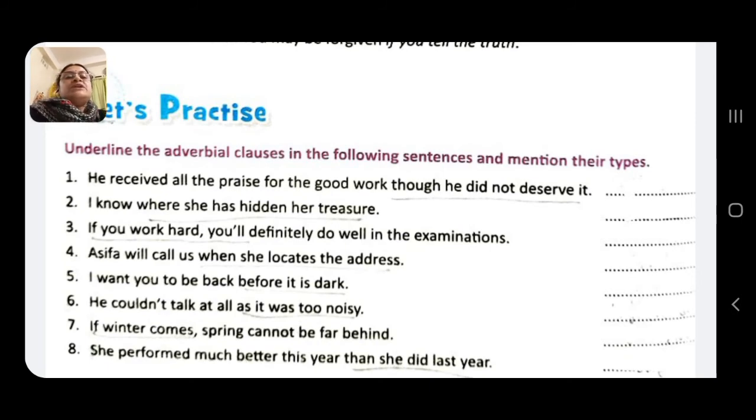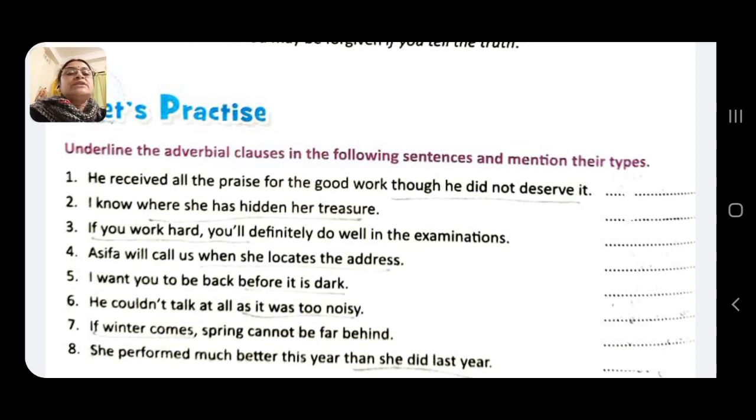Now see, I know where she has hidden her treasure. I know, this is the principal clause. Where she has hidden her treasure, this is a subordinate adverbial clause. What type of adverbial clause? Saying about place. So this is a subordinate adverbial clause of place. If you work hard, you will definitely do well in the examinations. So you will definitely do well in the examinations is the principal clause. And what is here? If you work hard, this is the condition part, and this is the subordinate clause. What type of subordinate clause? Subordinate adverbial clause of condition.